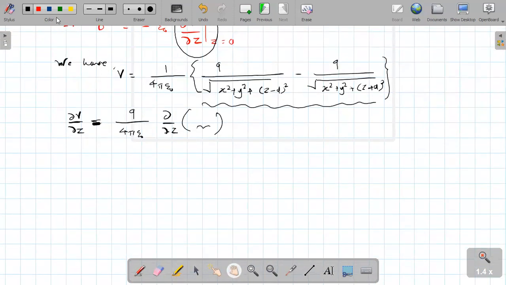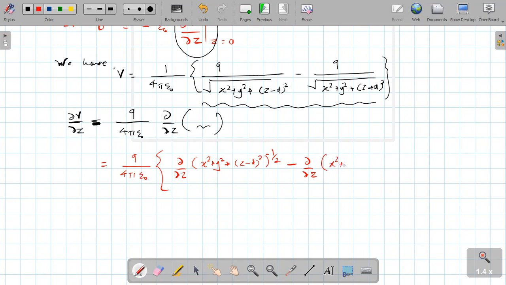Now I will write q upon 4 pi epsilon 0 is constant. Therefore, this can be written as del upon del z of x square plus y square plus z minus d bracket square raised to minus half, minus del upon del z of x square plus y square plus z plus d bracket square raised to again minus half.